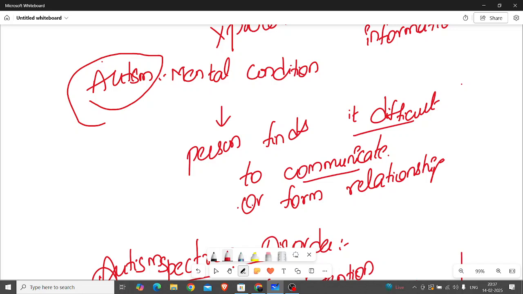For example, normal children can easily mingle with others, but a child suffering with autism finds it very difficult to communicate and express to others. They feel low and have a low mindset.